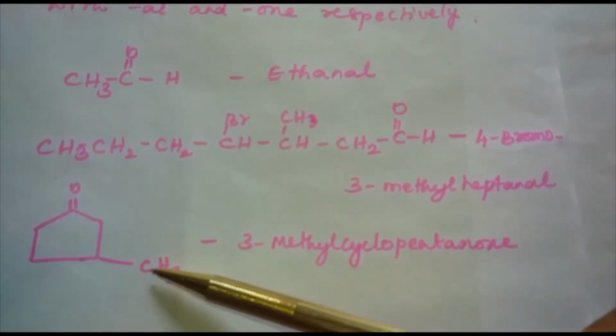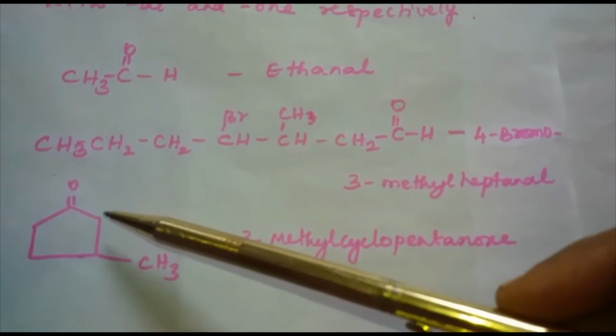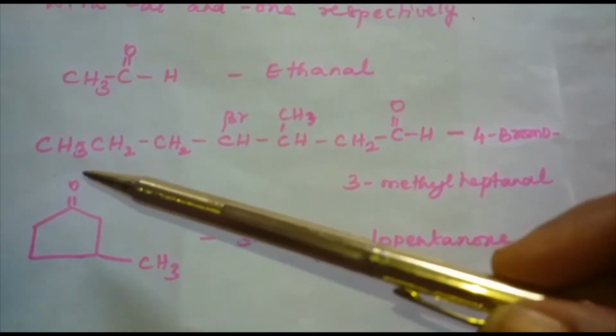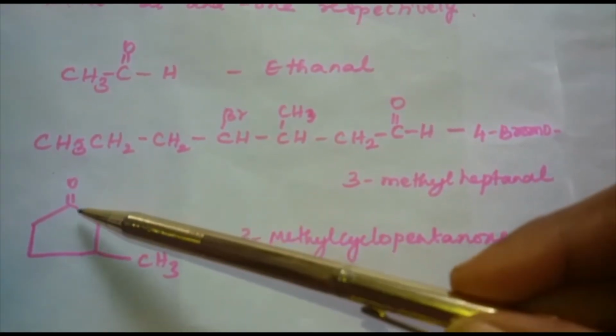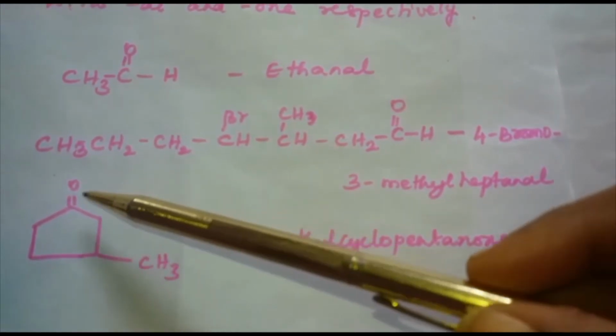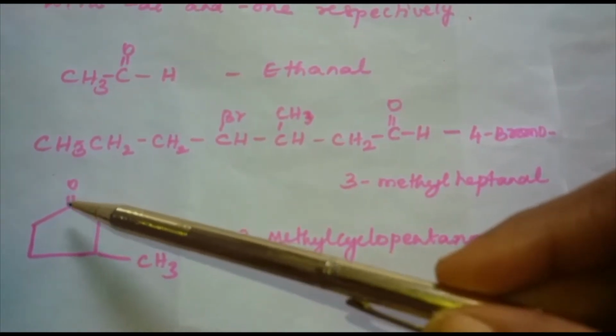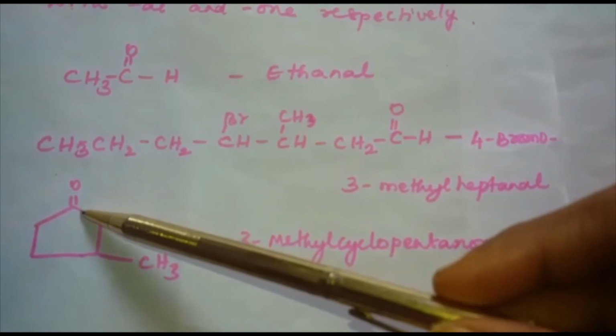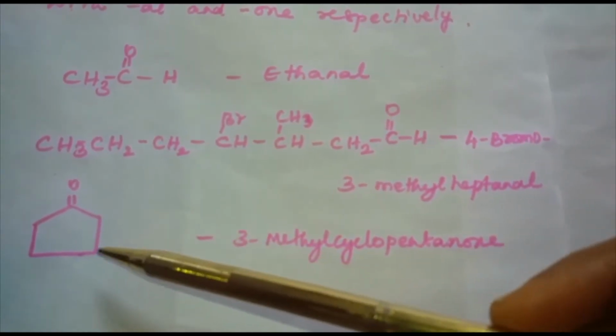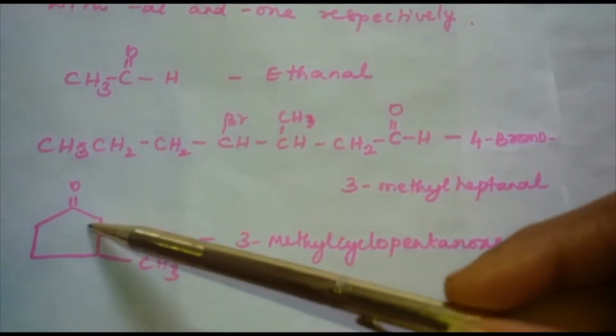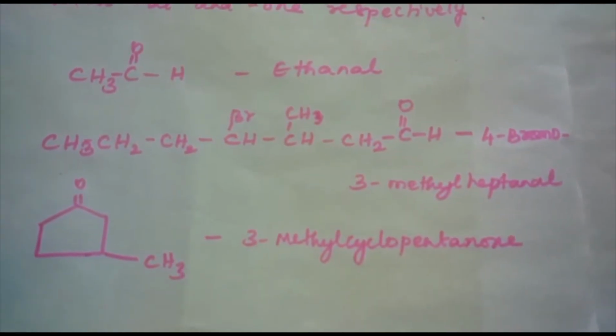And this is a cyclic compound. Here we have the substituent CH3. The functional group is C double bond O, which means it is a ketone. In the case of cyclic compounds, this carbon atom should get the first number, the least number. So 1, 2, 3. 3-methylcyclopentanone is the name of the compound.